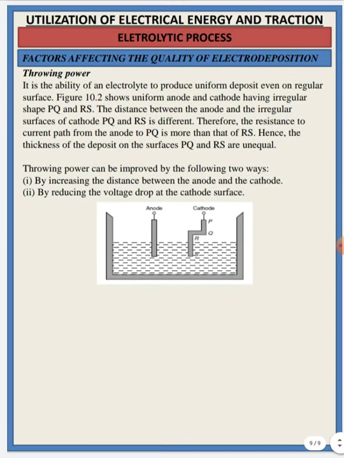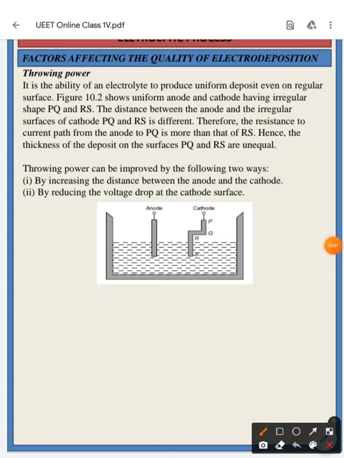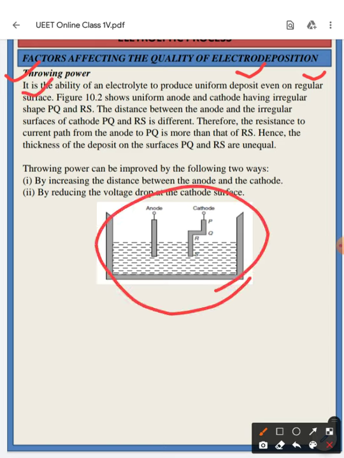Next one, the last slide. This is your throwing power. It is the ability of an electrolyte to produce uniform deposition even on an irregular surface. So in this figure, the uniform anode and the cathode having irregular shape PQ and RS are given. The anode is straight and the cathode is not uniform, it has an irregular shape.